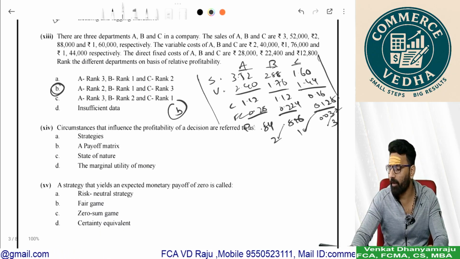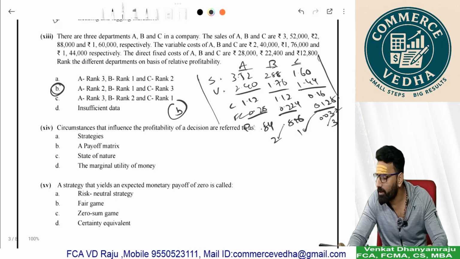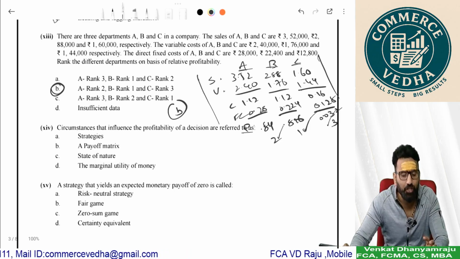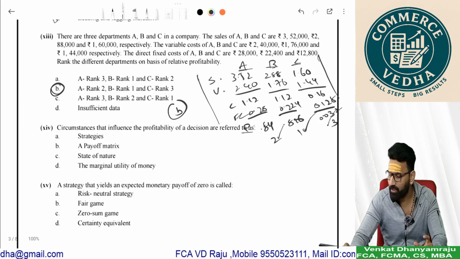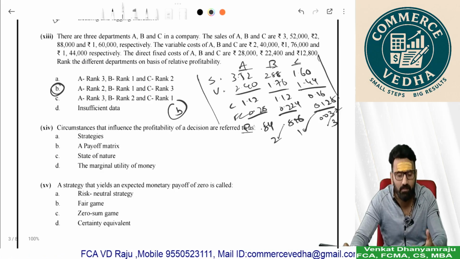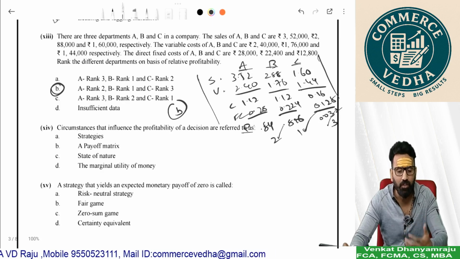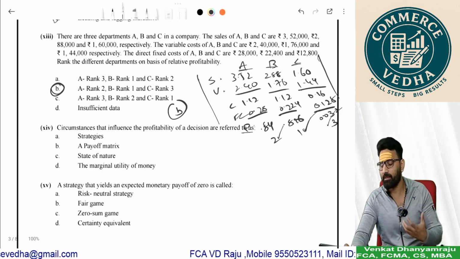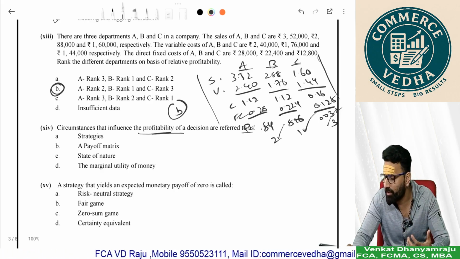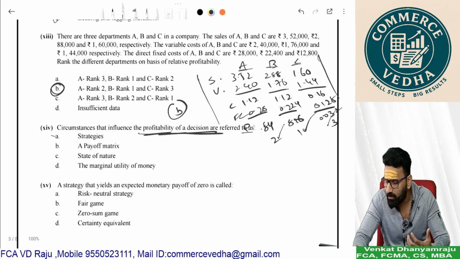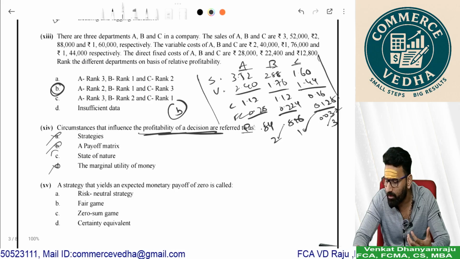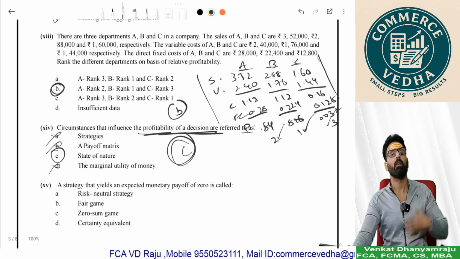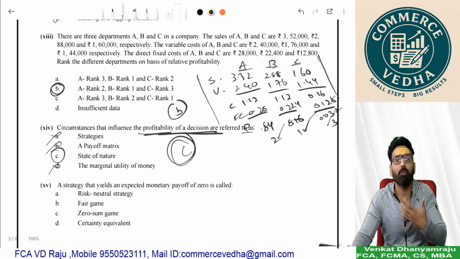Circumstances that influence the profitability of decisions are referred to as what? In decision theory, the state of nature refers to the circumstances or conditions like market conditions, economic conditions, competitor actions. So if you see here, strategy, no, this is no, this is no, the answer is C, state of nature. State of nature is referred to the circumstances or conditions which will affect the profitability.